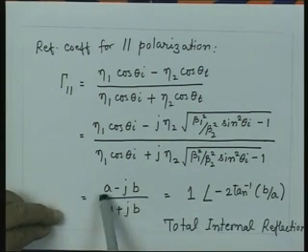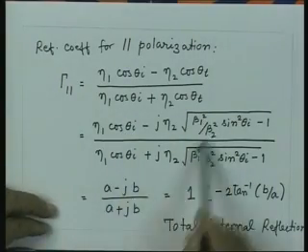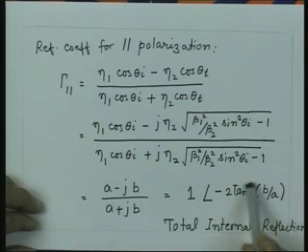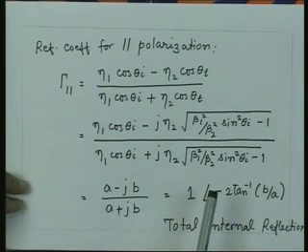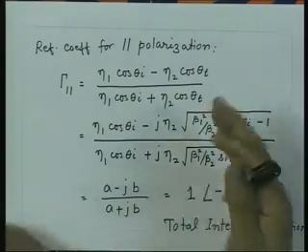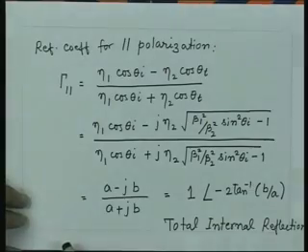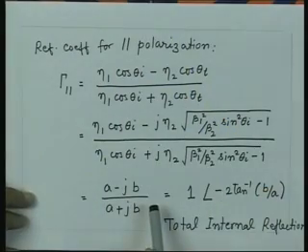And since B and A are related to the angle of incidence and the medium parameters beta 1 and beta 2, essentially the phase change is a function of the angle of incidence and the medium parameters. So, in general, by choosing appropriate parameters for the media and the angle of incidence, we can generate an arbitrary phase difference between the incident and the reflected wave. And this will happen for both parallel polarization and perpendicular polarization.